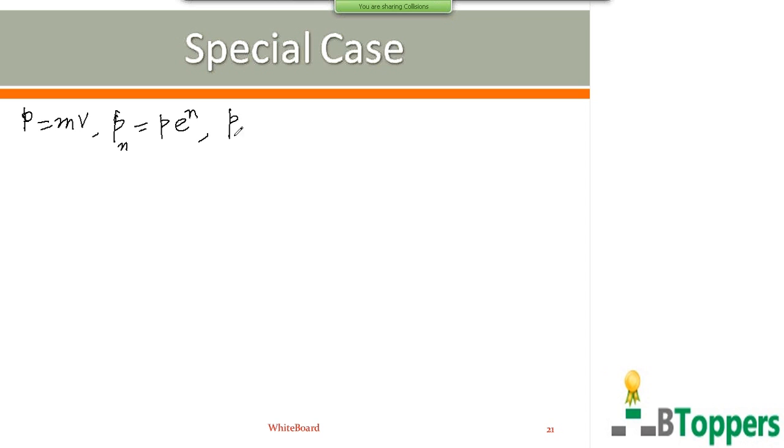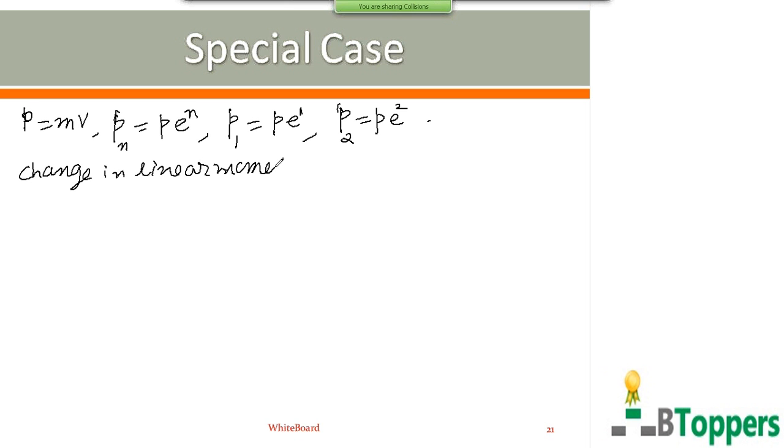So after the first impact with the floor, the ball rebounds with a momentum of magnitude p1, which you can write as p into e power 1. Let p2 denote the magnitude of the momentum of the ball with which it rebounds after the second impact with the floor. That can be found by putting n equal to 2 here, and so on. So the change in the linear momentum of the ball during the first impact with the floor.